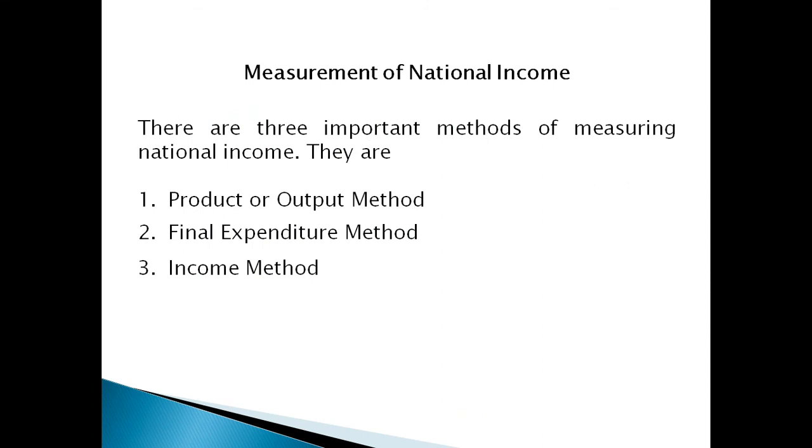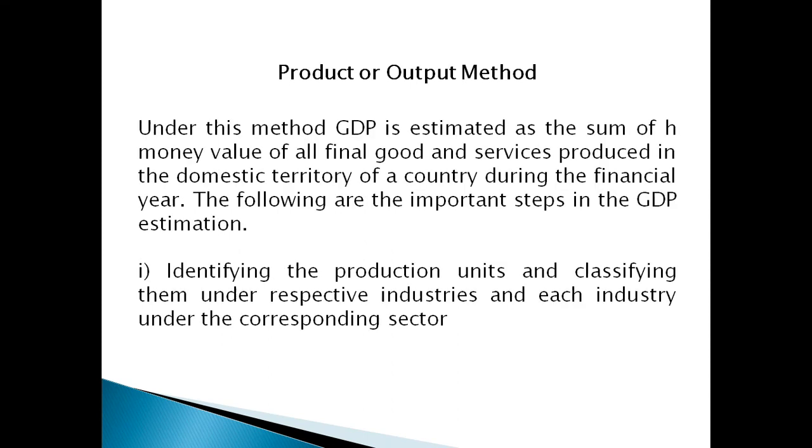The next is measurement of national income. There are three important methods used to measure the national income of a country. The first one is the product or output method, the second one is the final expenditure method, and the third one is the income method. The first one is the product or output method.